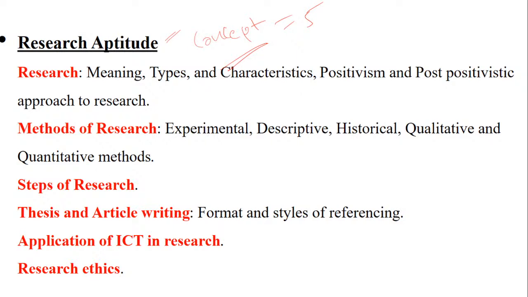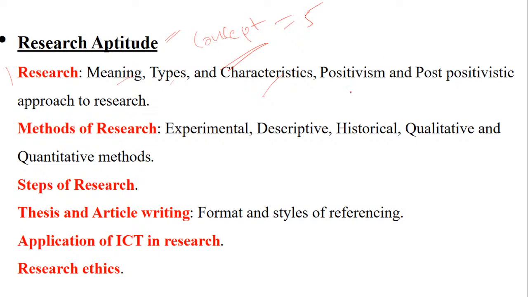Okay, so let's start with the topic. Let's understand what the subtopics are for your research aptitude syllabus, and you should know your syllabus very well. So first of all, you have to understand meaning. There are questions on meaning, types, characteristics. Basically, meaning and characteristics you can see in reasoning or statement-wise questions. On types, you can see the question in the form of codes.